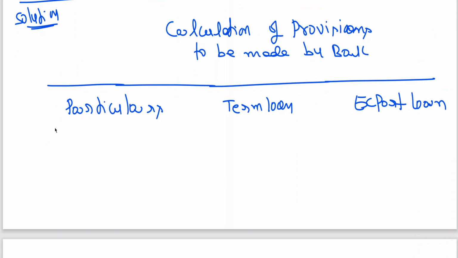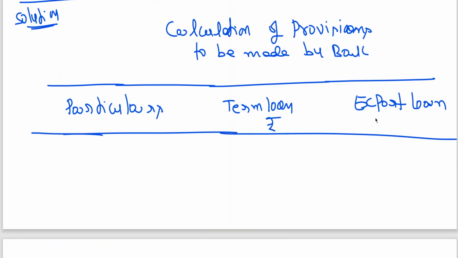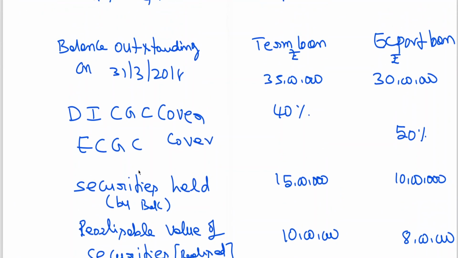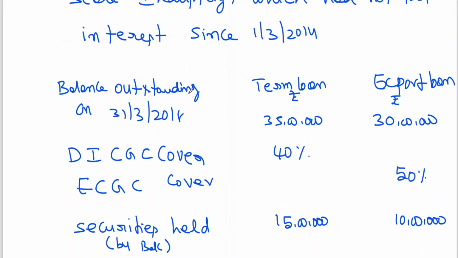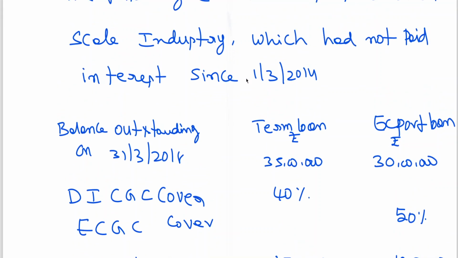So balance outstanding. I've already given what is balance outstanding. This is 31st, but which had not been paid interest since 1st March 2014.